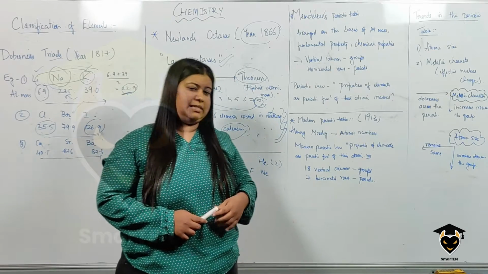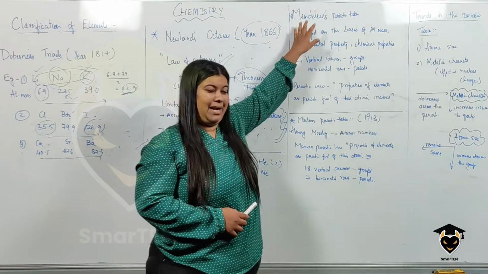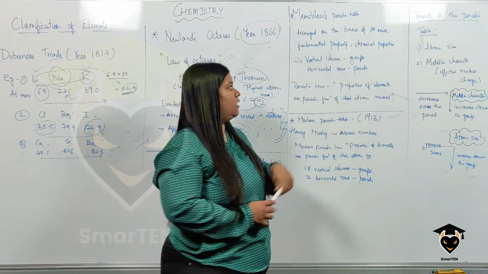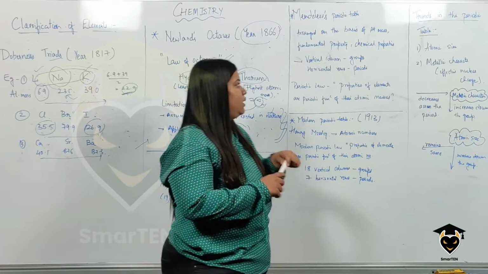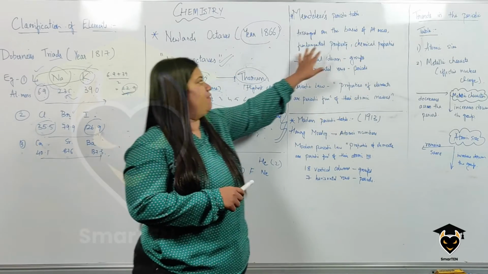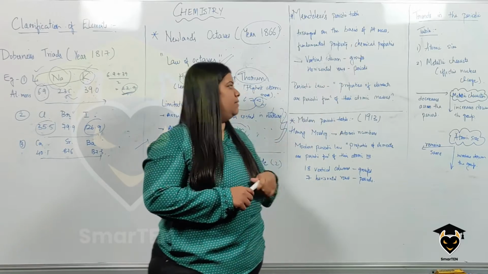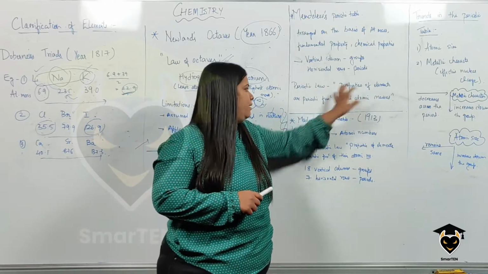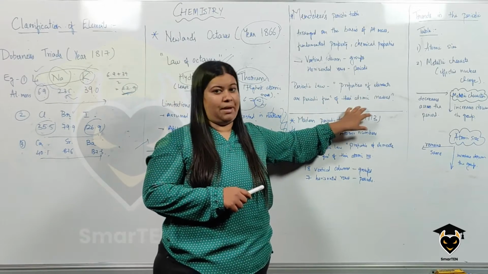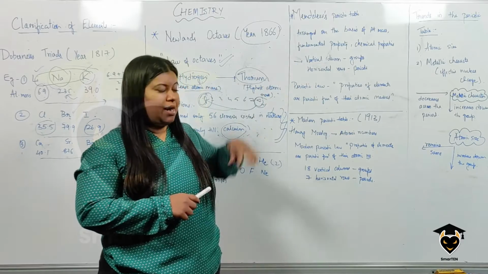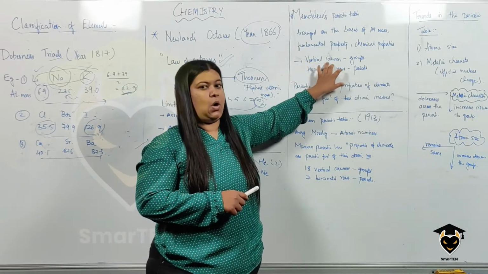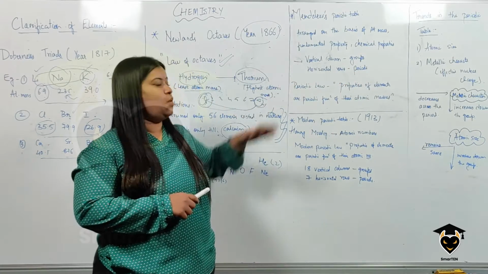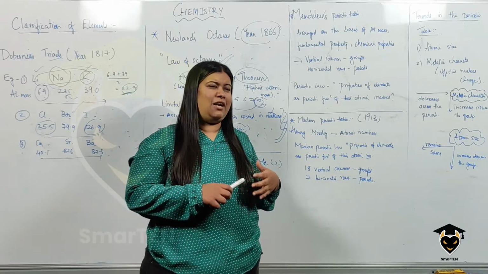He arranged the elements in the form of a table, referred to as Mendeleev's periodic table. He not only arranged the elements on the basis of atomic mass, but also on the basis of fundamental and chemical properties. According to Mendeleev's periodic law, properties of elements are a periodic function of their atomic masses. Mendeleev's periodic table has vertical columns, called groups, and horizontal rows, called periods.